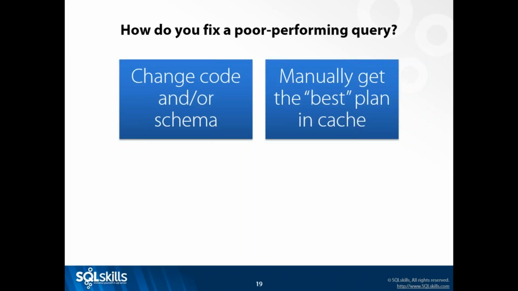And I know this is being done because I've seen it, but imagine that I have a query that sometimes runs well and sometimes doesn't, and I figure out that it runs best with certain input parameters. And so what I do to make sure that that's the plan that gets in cache is I clear the plan for that query from cache on a regular basis and then immediately run the query with that right input parameter to get that plan in cache. Right? It's kind of like, let me work around this by not changing the code, but by just making sure that I have the plan that I want. That's not really reliable. It's possible, but there's definitely issues that can occur.